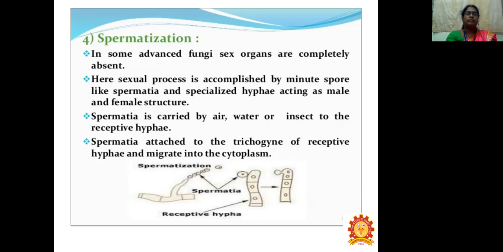Spermatia are carried by air, wind, water, or insects to the receptive hyphae, and these spermatia attach to the trichogyne of the receptive hyphae and then migrate into the cytoplasm.